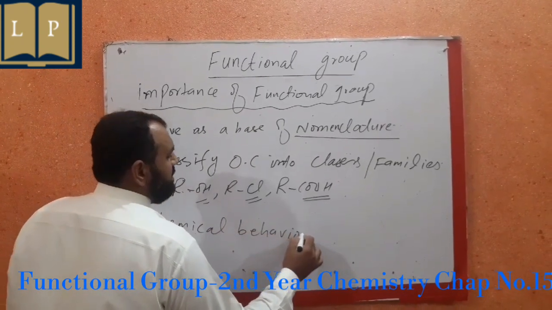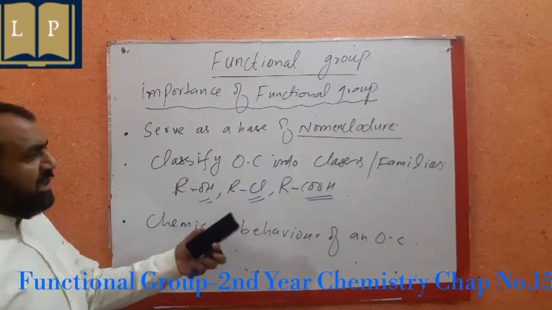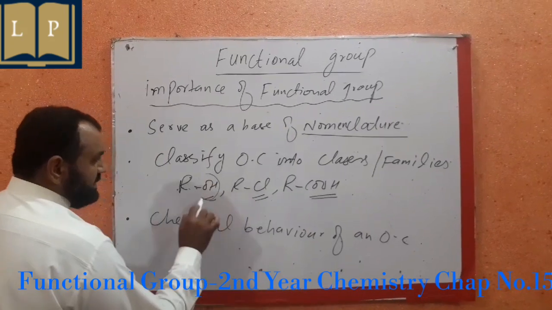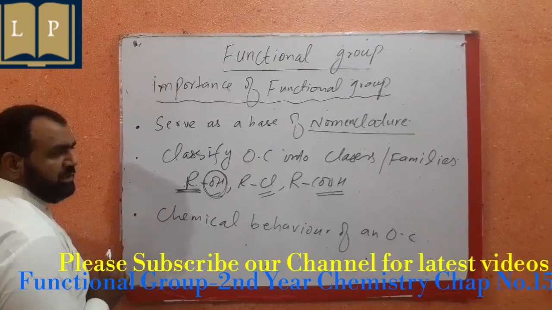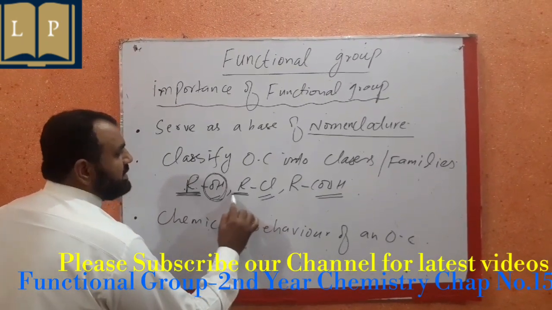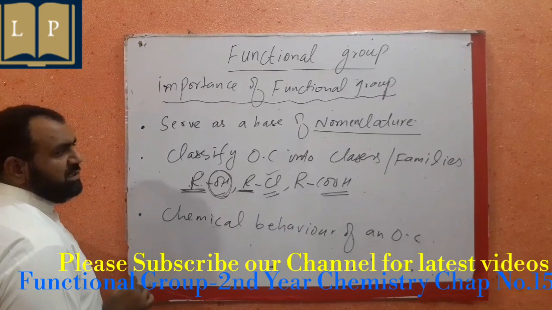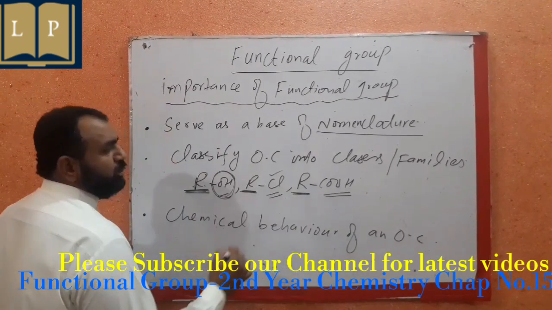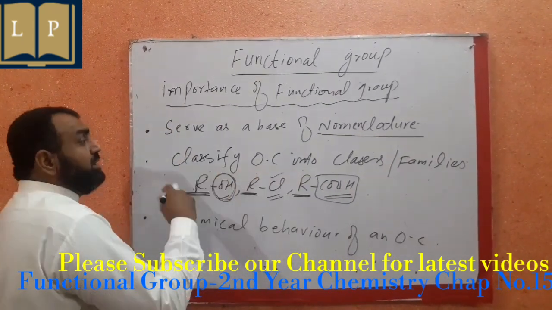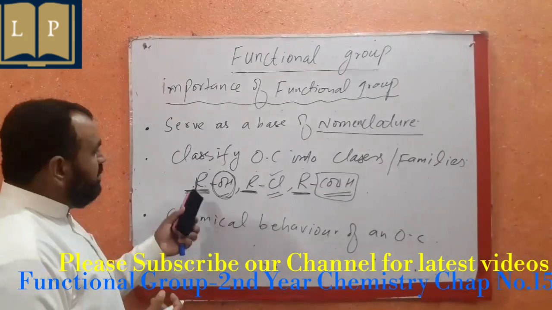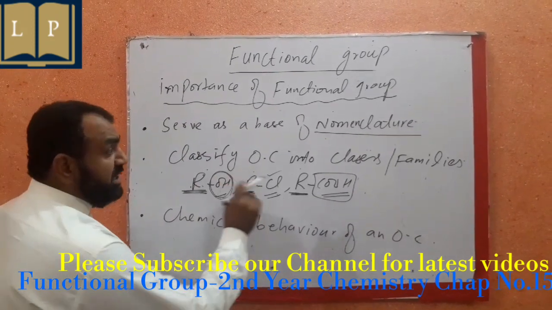It describes the chemical behavior of an organic compound, because in the first example we have written an alcohol, ROH. It has an R portion, which is basically a hydrocarbon portion attached to it. Again, alkyl halide has an R portion, that is a hydrocarbon portion attached to it, whereas Cl is the functional group in this structure. Likewise, R again is a hydrocarbon portion, along with it we have a carboxyl group as the functional group. Now the behavior of this R in the entire organic chemistry remains the same. It may be a hydrocarbon portion R in an alkyl group, ranging from one to many carbon atoms, but its behavior is specific.